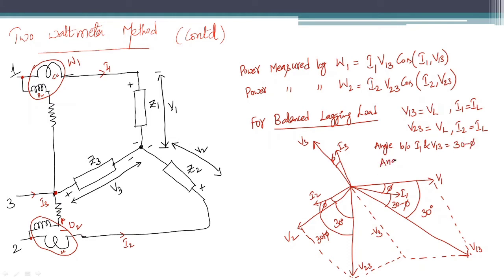Similarly, if you observe from the same phasor diagram, the angle between I2 and V23. This is I2 and this is V23. What is this total angle? Total angle is 30 plus phi. Now substituting all these things in the above equations, the W1 and W2 values can be converted as follows.